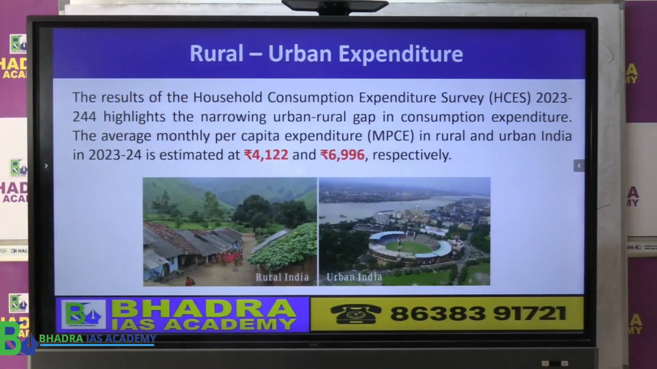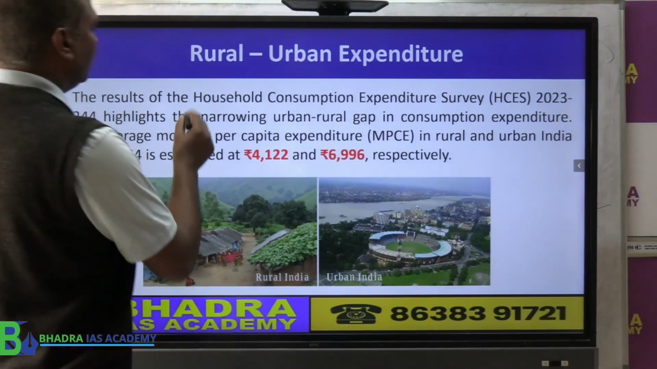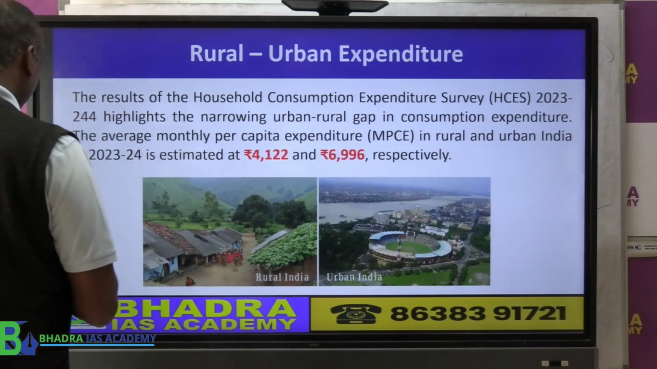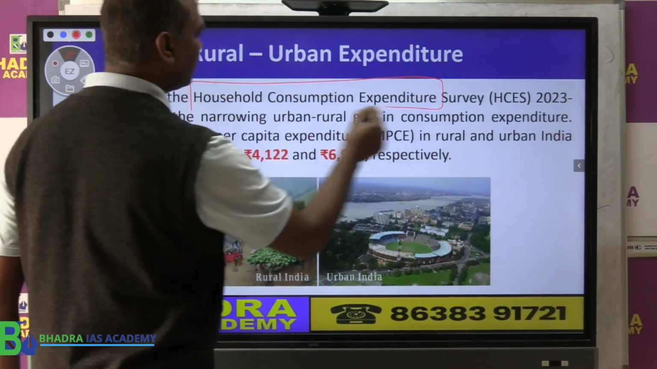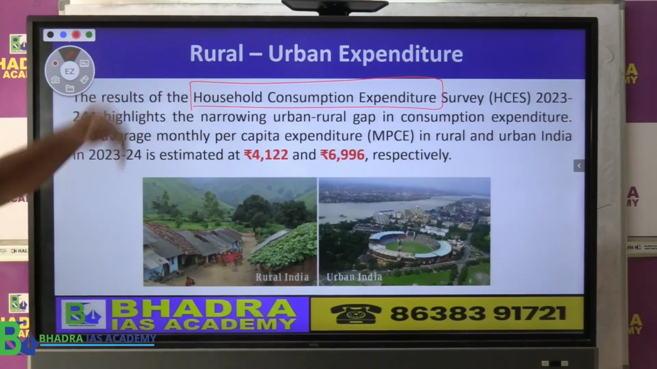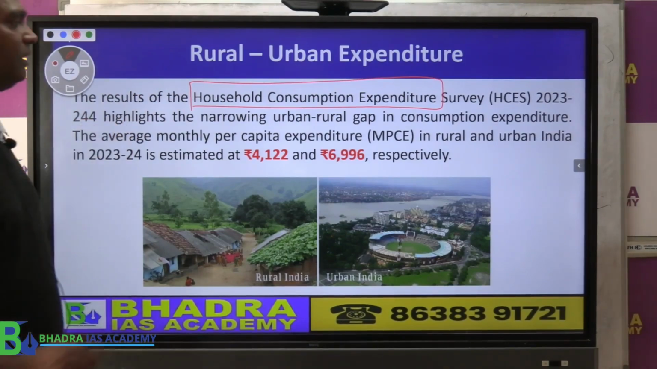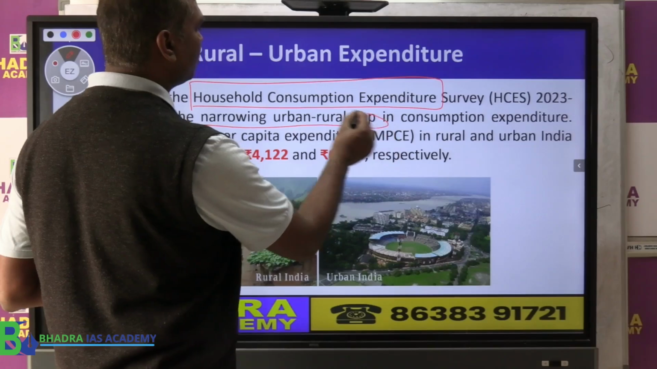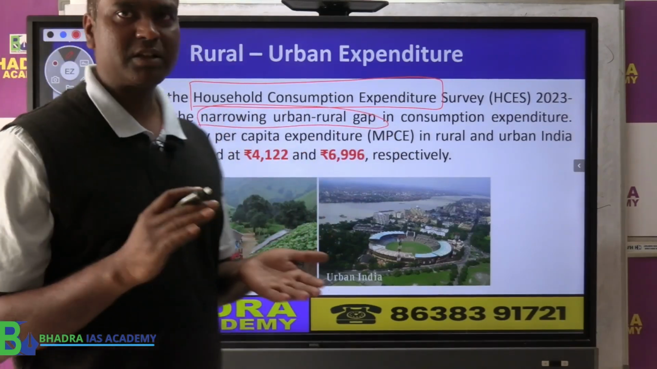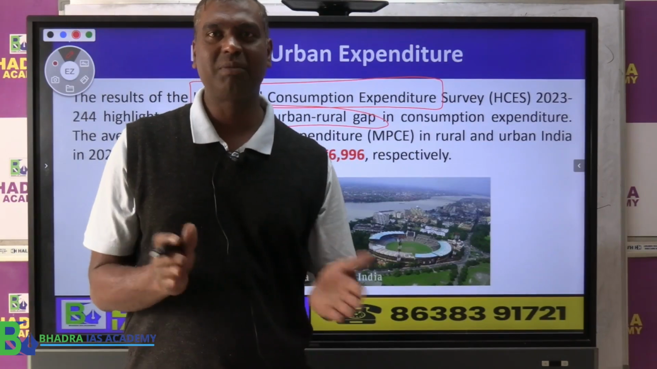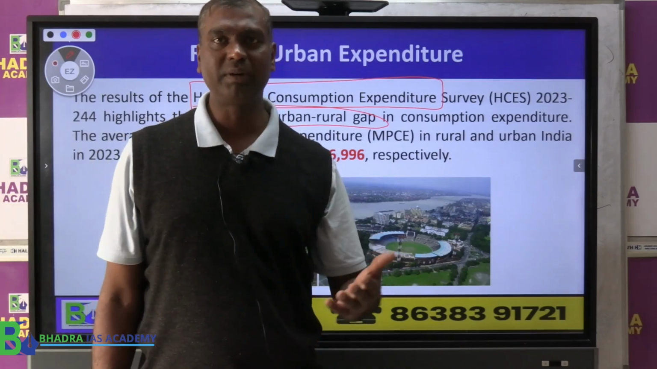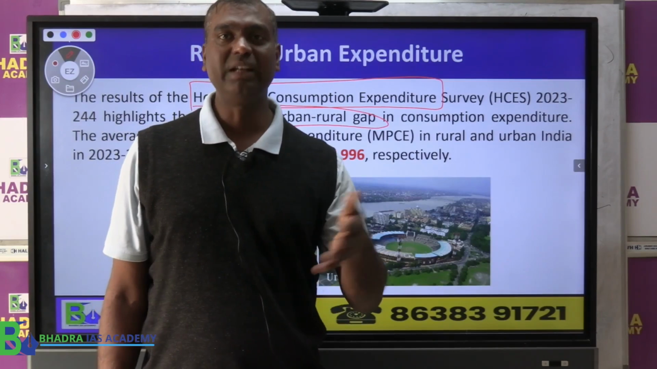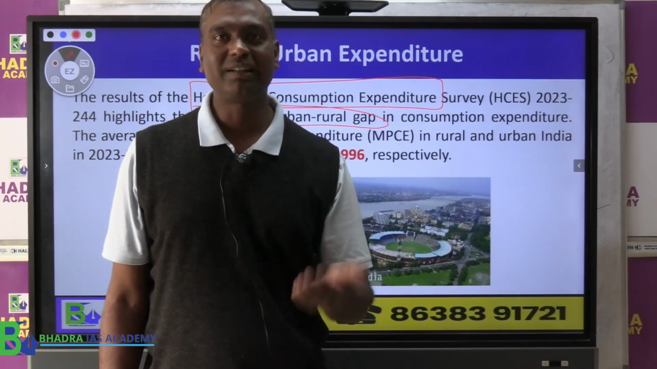So if you look at here, technically what they have said is the household consumption expenditure, which normally we calculate to find out how much money people are spending. The household consumption expenditure survey conducted in 23-24 highlights that there is a narrowing urban-rural gap. That means people are spending more or less very close, urban India and rural India. Earlier, urban expenditure was more, rural people did not have money to spend. Now that has been reducing. It simply means rural income is increasing.